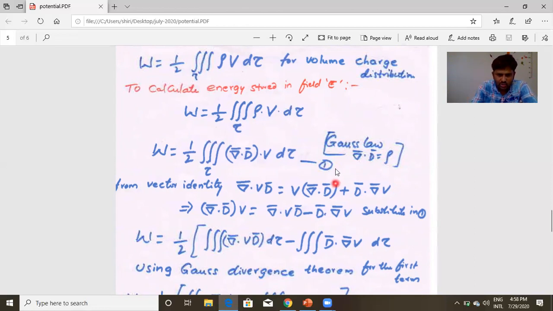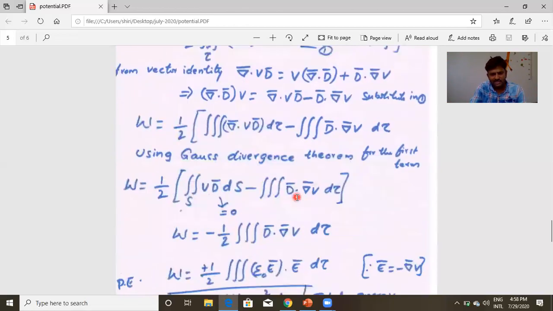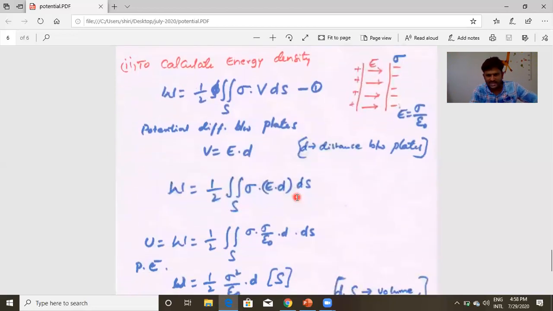But to overcome this difficulty, we will try to derive energy density in some other form also. This is the same as the earlier discussion, but in another approach we are deriving energy density. For that, I am considering a capacitor.